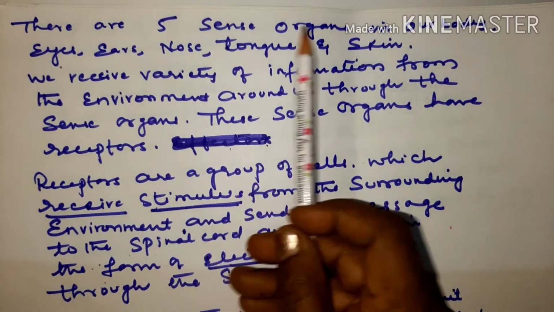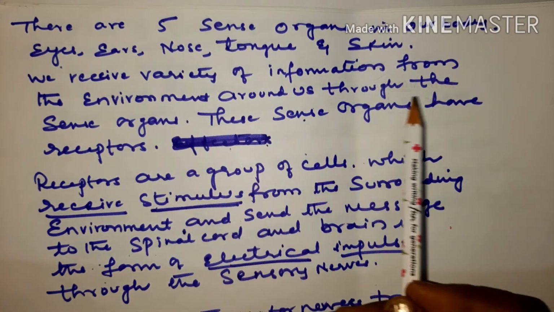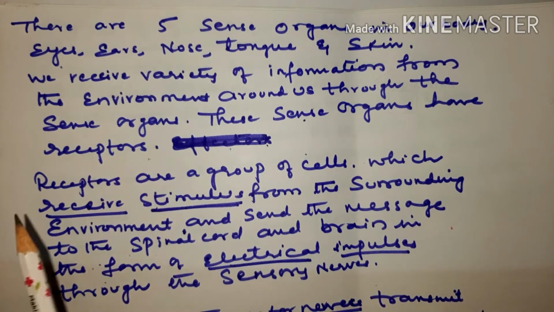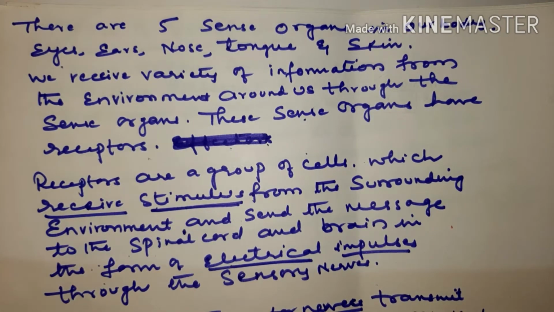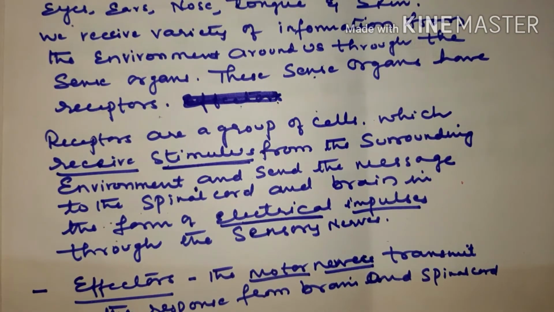What are the sense organs? They are eyes, ears, nose, tongue and skin. Okay, these receive a variety of information from the surroundings and help in bringing about control and coordination. So these sense organs help in control and coordination with the help of receptors. So receptors play a very important role to bring about control and coordination. Especially the sense organs have receptors.